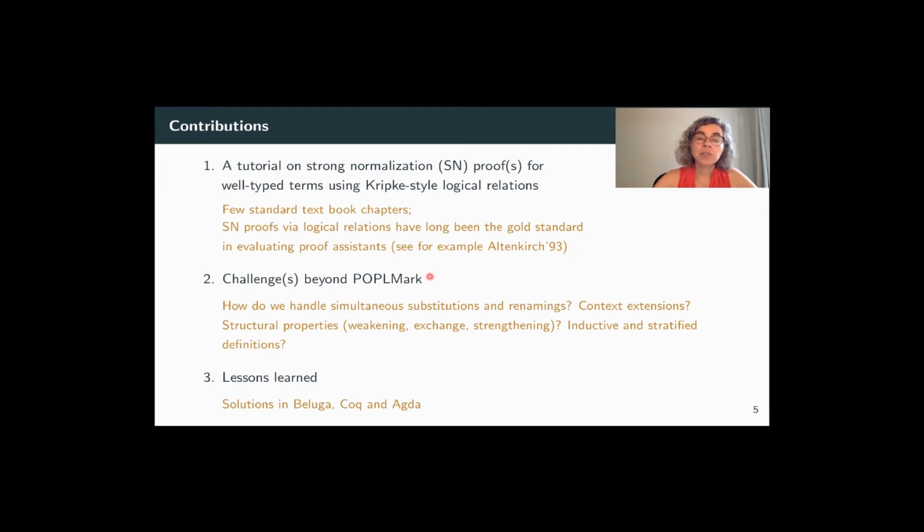And this also brings me to the challenges which really go beyond the original POPLmark challenge, because we need to model simultaneous substitutions and renamings, context extensions, and structural properties such as weakening, exchange and strengthening play a much more central role. And in order to describe the reducibility definition, we need to have a way of distinguishing between inductive and stratified definitions. And last, we implemented our solution in 3 different proof assistants: Beluga, Coq, and Agda.